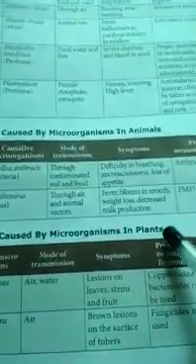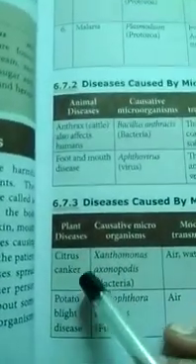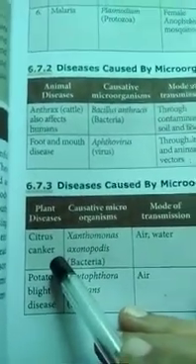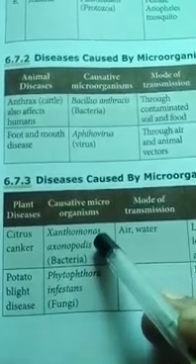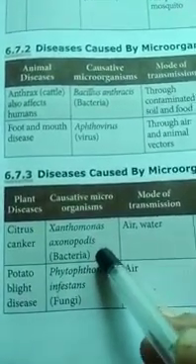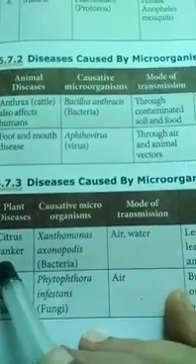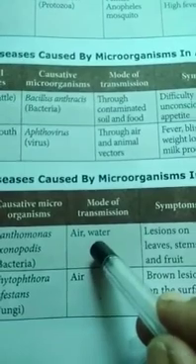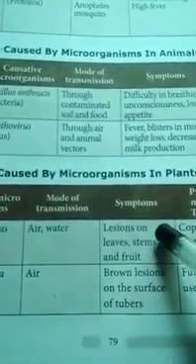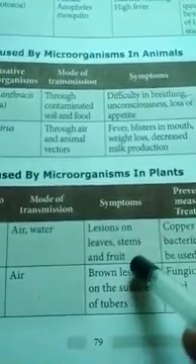Diseases caused by microorganisms in plants. Next, plant disease. Citrus canker is a plant disease. Xanthomonas axonopodis is the bacteria which causes this citrus canker. Mode of transmission is by air and water. Symptoms: lesions on leaves, stems and fruits.